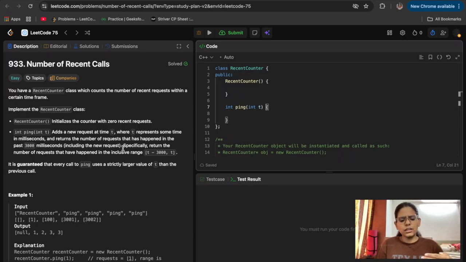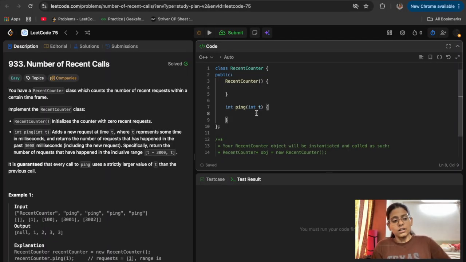When we add a request, like here ping t, when we add that time t in the queue, at that time we will check whether the ping times of the requests in the queue fall in the range t minus 3000 to t or not. If a time is less than that, then we can remove it.